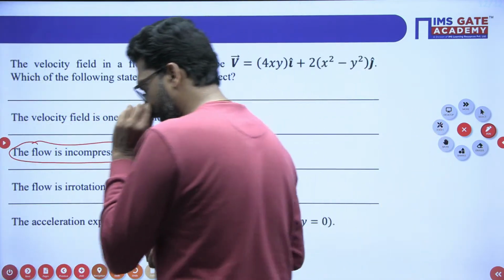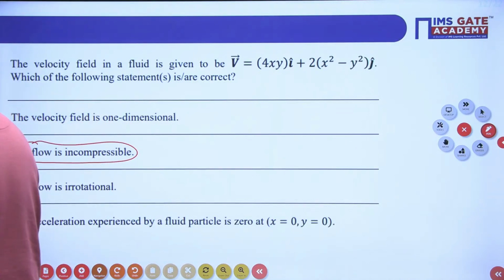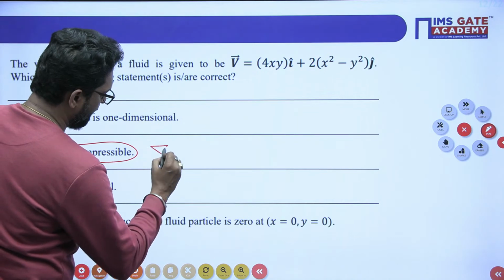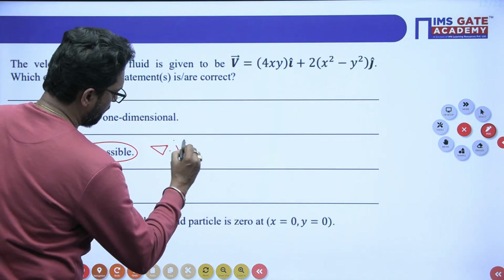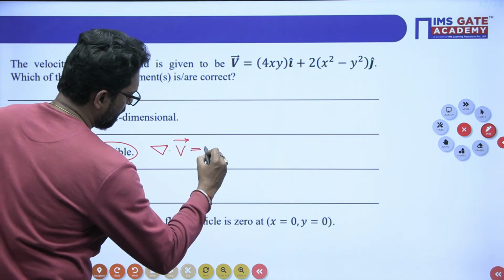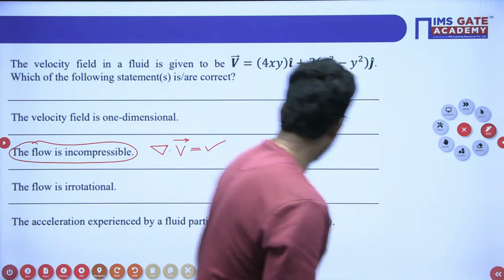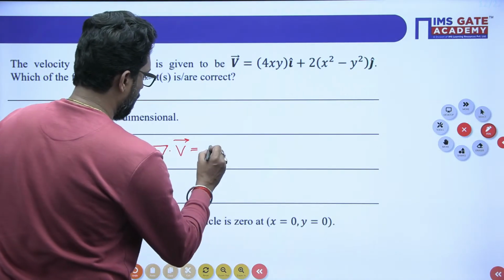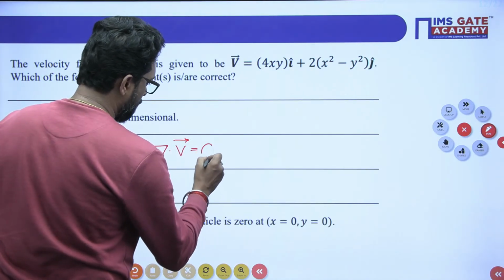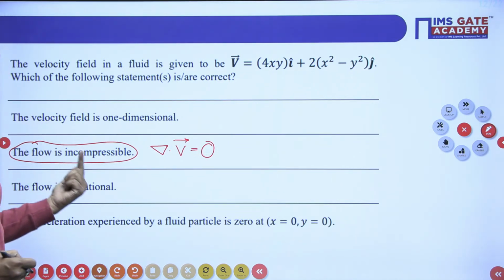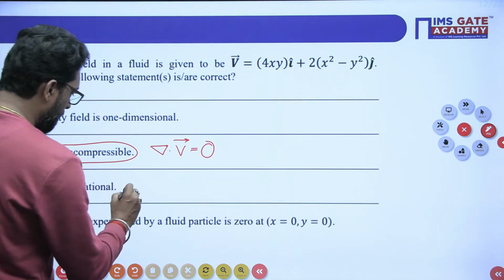That means we have to check del dot V vector. If del dot V is equal to 0, then this is your incompressible flow. The flow is rotational or irrotational, we have to check.